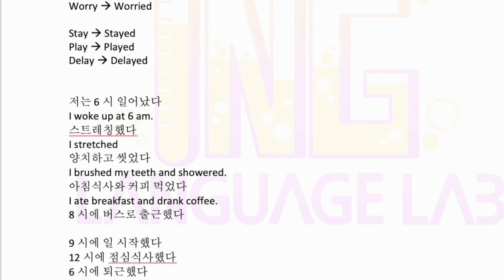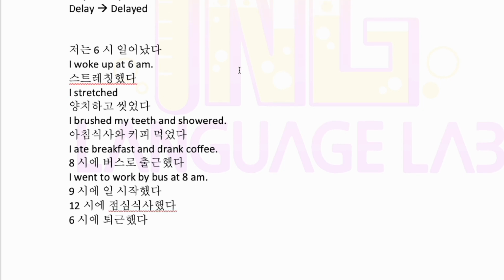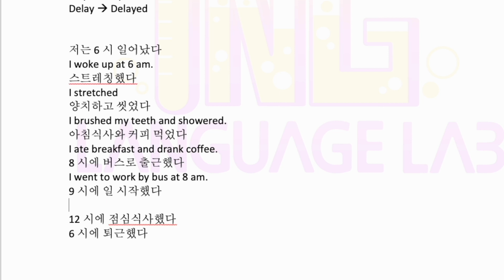Next, we have the original form of the sentence, the present simple, which is I go to work by bus at 8. So here, go, that's an irregular verb, so went. So I went to work by bus at 8 a.m. So go is irregular, so we use went. The next one, 9시에 일 시작했다. I start is a regular verb, so I started work at 9 a.m.